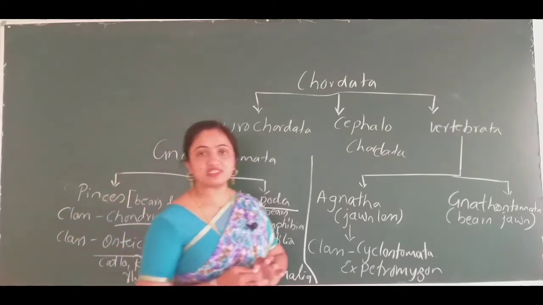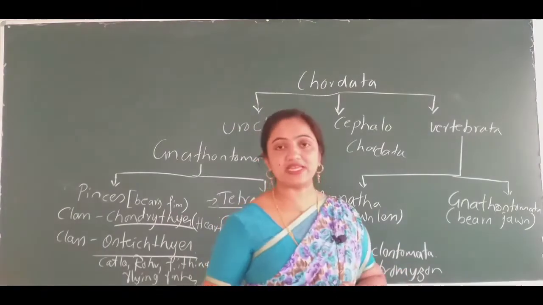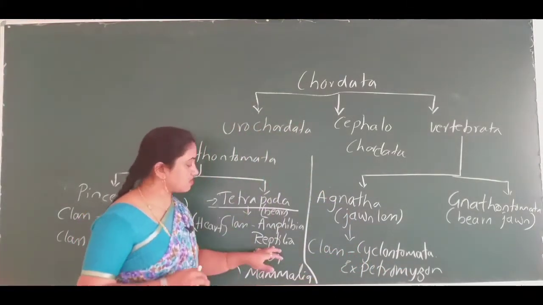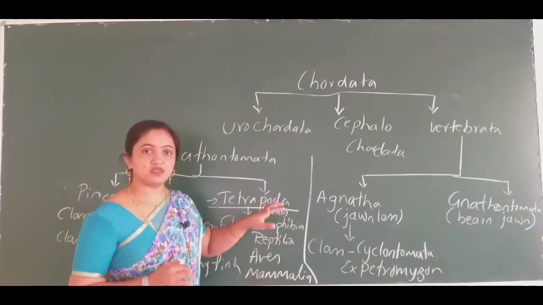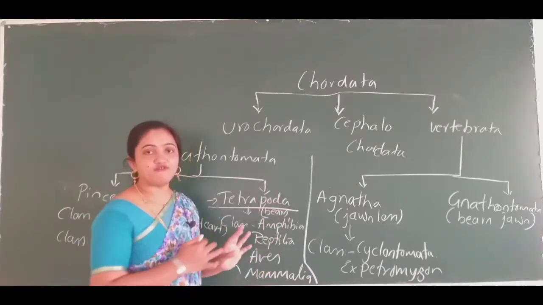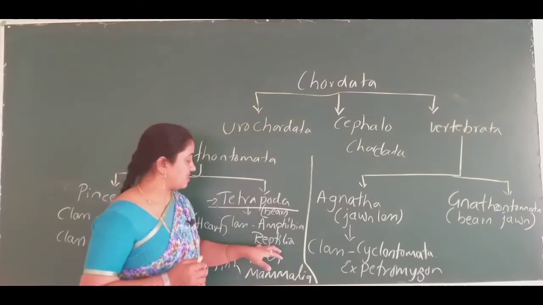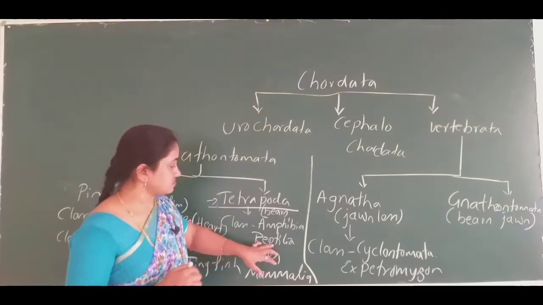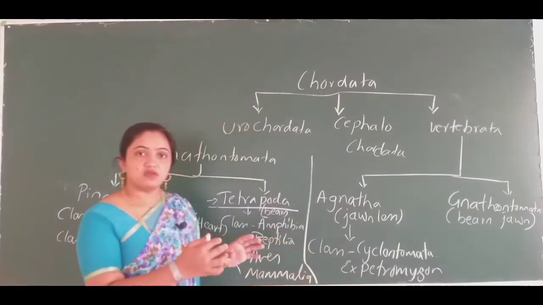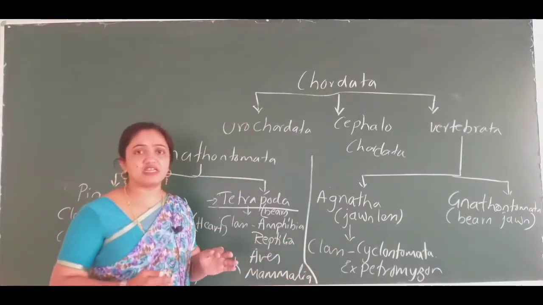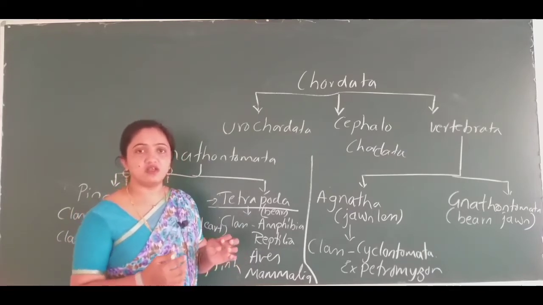Alright, so next is the class Reptilia. Here, also, the animals are oviparous. The sexes are separate, and fertilization is internal.